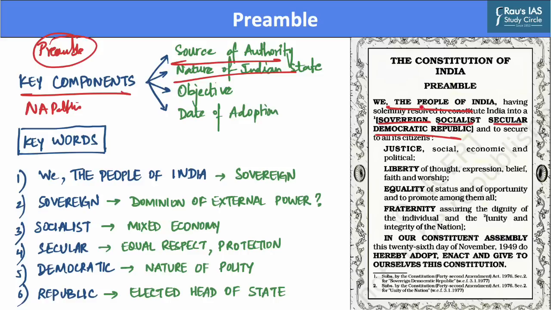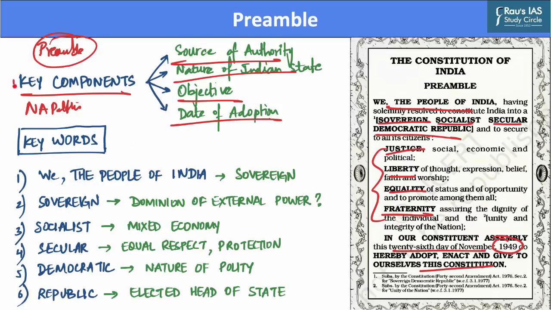Further, the preamble also highlights the objective of the Indian Constitution. As this preamble specifies justice, liberty, equality and fraternity as the Constitution's objective. In the end, the preamble also highlights the date of adoption of the Indian Constitution, as it stipulates that November 26th in the year 1949 was the date when the Constitution was enacted in India.